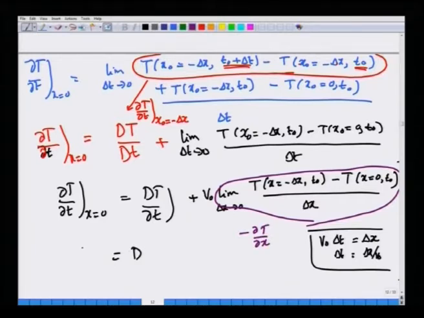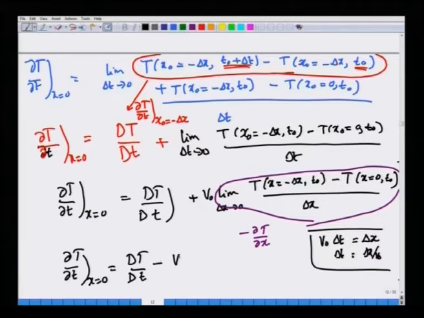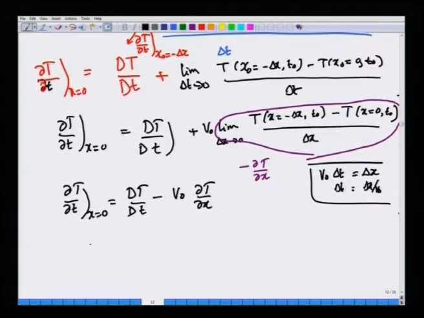minus partial T by partial x. So, partial temperature by partial time at x equal to 0 is the substantial derivative as you follow a material particle which was at x equal to 0 at time t naught, minus v 0 partial T partial x. Or in other words, the substantial derivative of temperature as you follow a particle which was at time t equal to t 0 at x equal to 0.